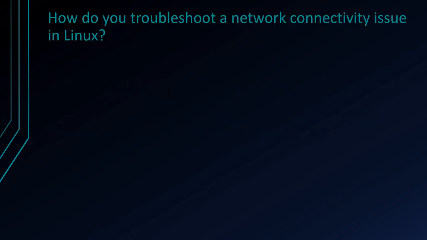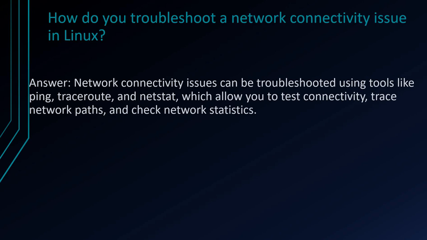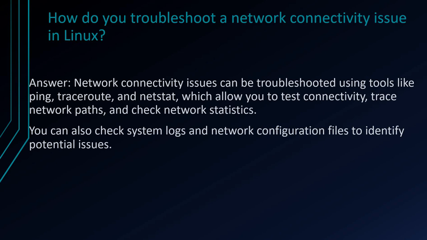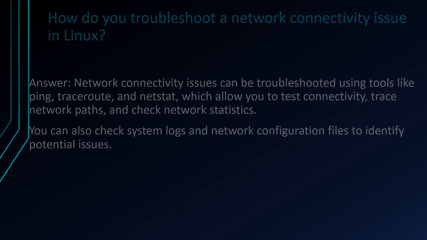How do you troubleshoot network connectivity issues in Linux? So network connectivity issues can be troubleshot using tools like ping, traceroute, netstat, which allow you to test connectivity, trace the path and check network status. You can also check system logs and network configuration files to identify potential issues.